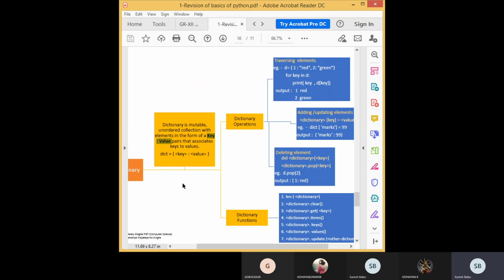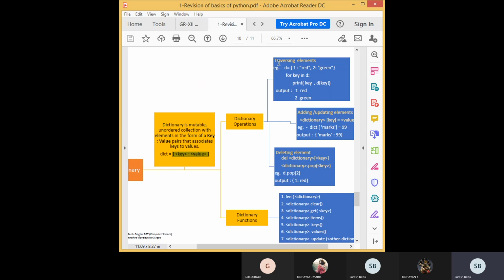Then values are mutable, and you can have duplicate values. So generally dictionary is mutable, in that key is immutable, value is mutable. How to create a dictionary? It is enclosed by curly braces.